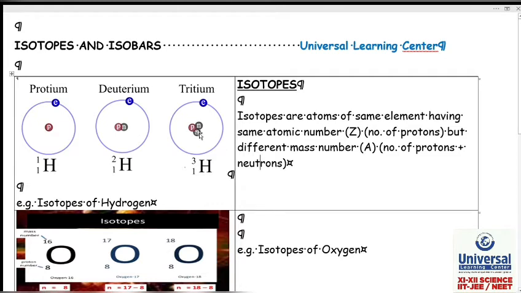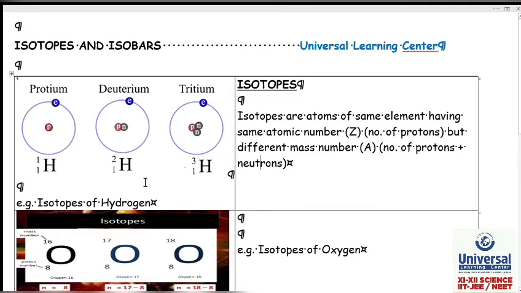Now again, I will add 2 neutrons. I have added 2 neutrons to it in the nucleus. What happens to the atomic number? The atomic number remains the same because atomic number is the number of protons. I have increased the neutrons, no? So the atomic number is the same but the atomic mass number has changed. Now the atomic mass number is 3. This atom is called tritium. But all three are called isotopes of hydrogen. Why isotopes of hydrogen? Because the atomic number is the same, the atomic mass is different.